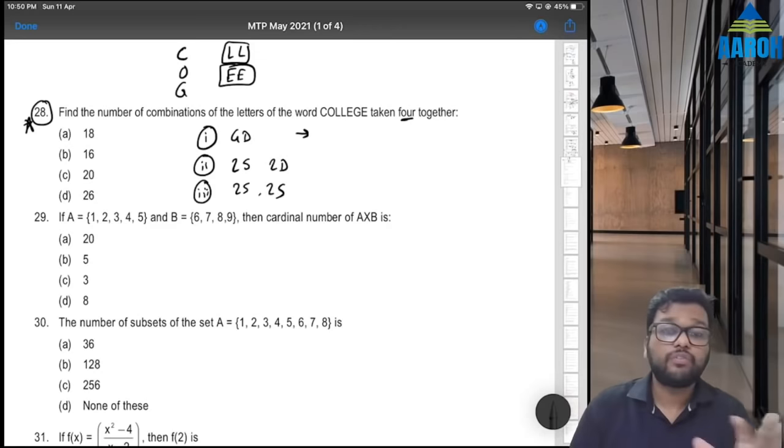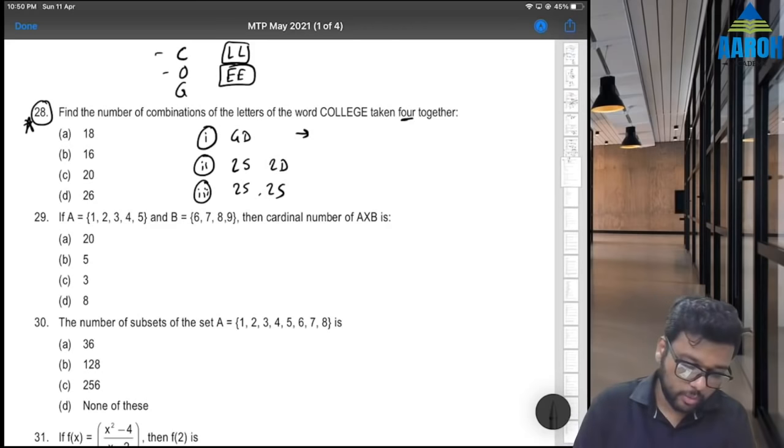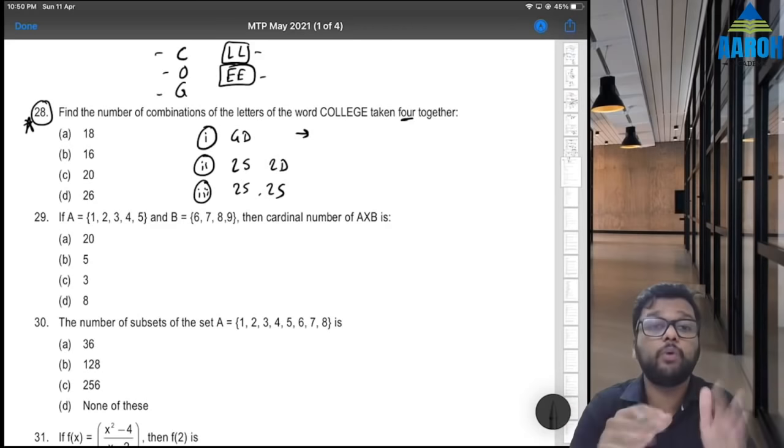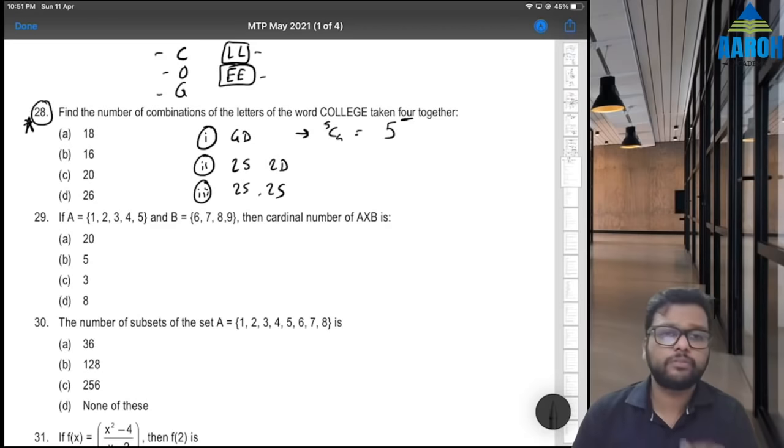How to do that? 4 different letters. How many different letters are there? 1, 2, 3, 4, 5. Don't count repetitions. How many different letters are there? 5. So 5 choose 4, 5C4, that is 5.